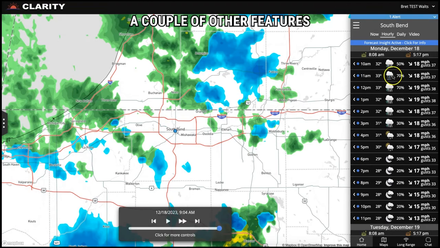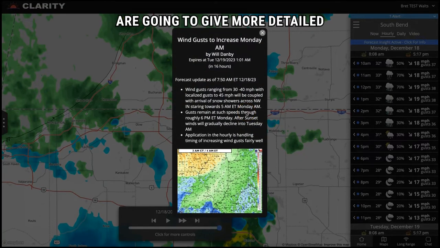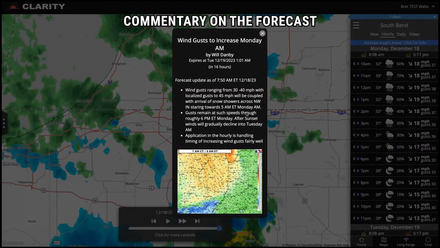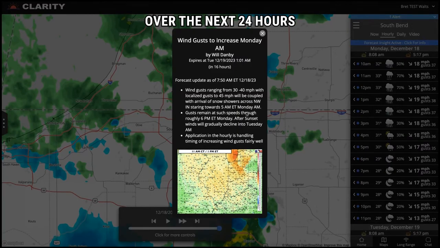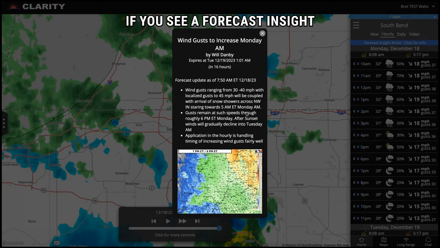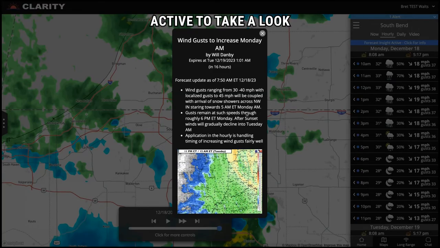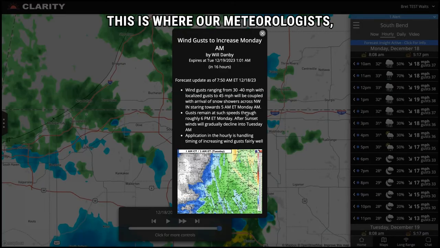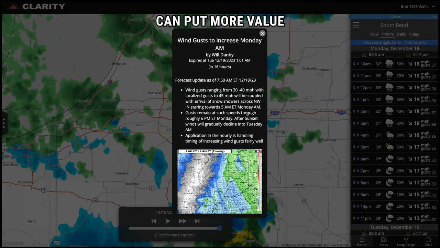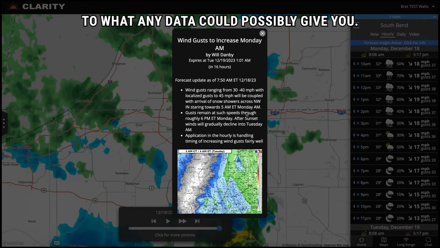A couple of other features that you can use is this Forecast Insight. This is again where our meteorologists are going to give more detailed commentary on the forecast over the next 24 hours for this specific location. I would highly recommend that if you see a Forecast Insight active, to take a look at what it's showing. This is where our meteorologists can put more value into the Clarity platform compared to what any data could possibly give you.